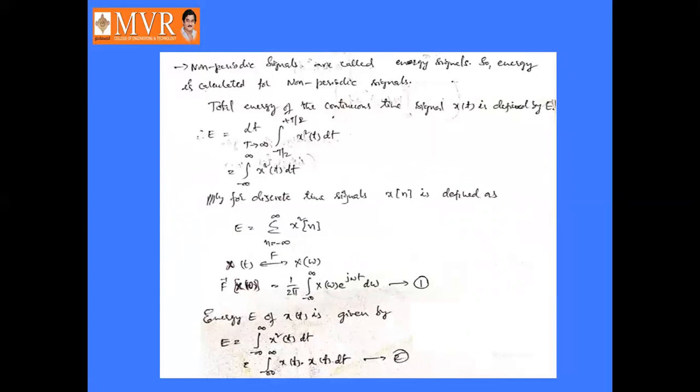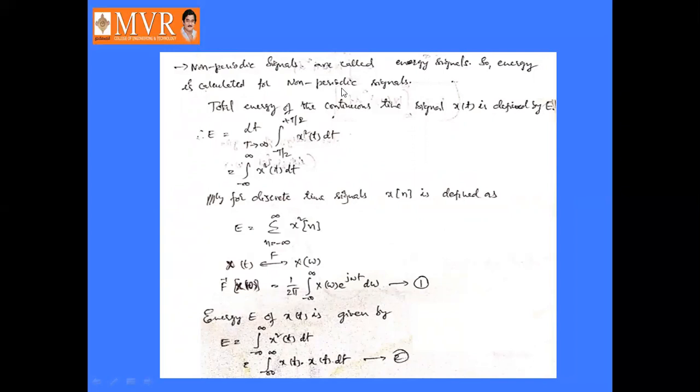For non-periodic signals, here non-periodic signals are called energy signals. As we already know, periodic signals are called power signals and non-periodic signals are called energy signals. We already discussed these concepts in our first unit. So energy is calculated for non-periodic signals. Similarly, power is calculated for periodic signals.